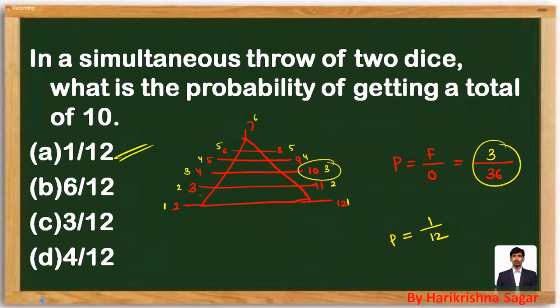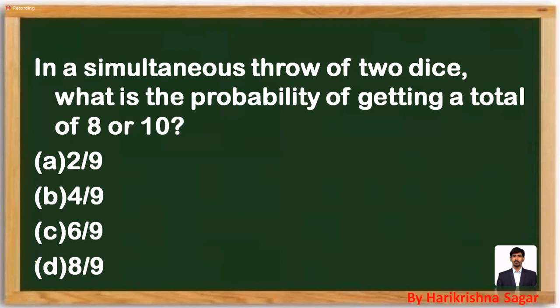Look at the next question available on the screen. What is the probability of getting sum as 8 or 10? As per the previous discussion, 12 is possible in one way, 11 in two ways, 10 in three ways, 9 in four ways, 8 in five ways.